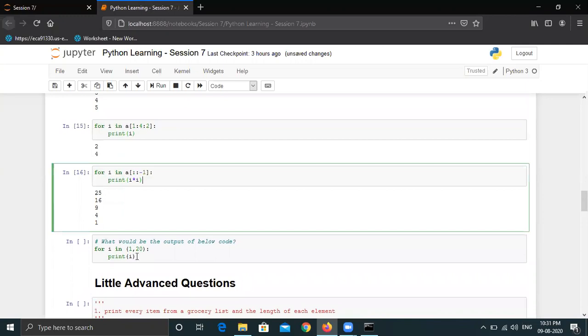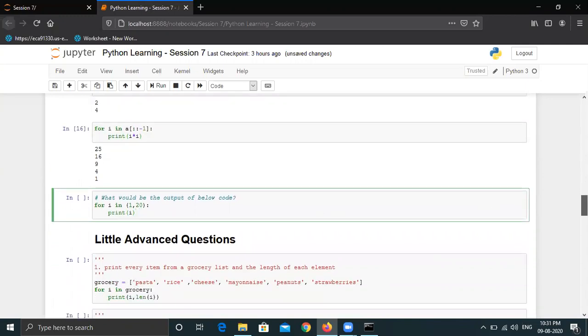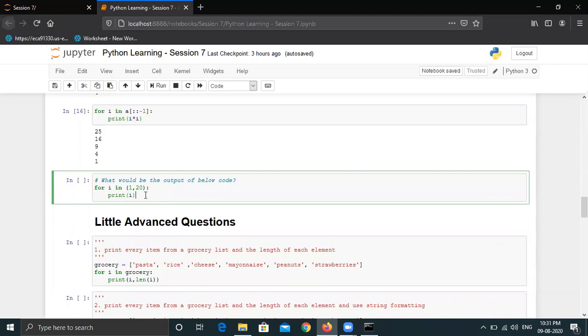All right. What would be the answer for this? For i in (1, 20), print i. Now I want maximum participation in this question because this is the last basic question that I have right now. Please post your answer for this question.